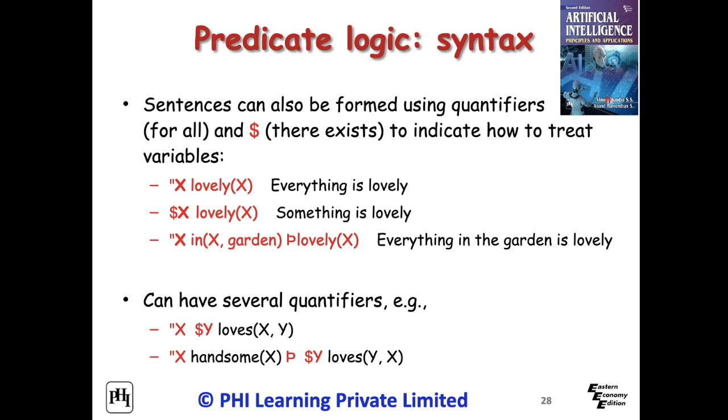Universal quantification corresponds to conjunction. Universal quantifiers are usually formed as if-then rules by using the implies symbol. Existential quantification corresponds to disjunction. Existential quantifiers are usually used with "and" to specify a list of properties or facts about an individual.